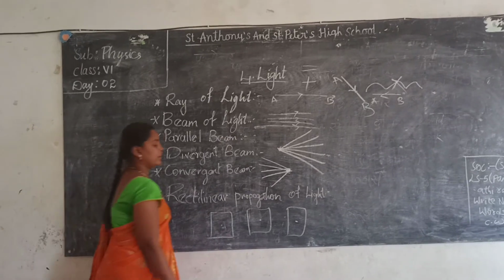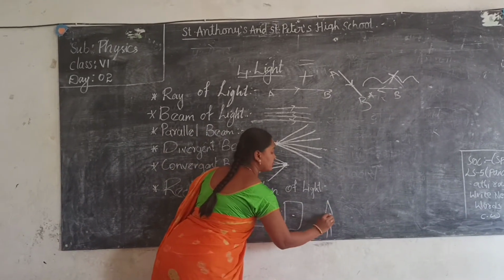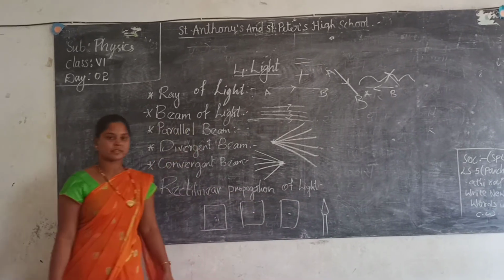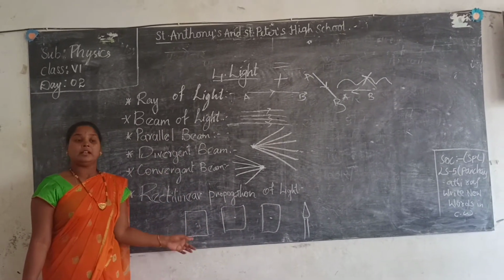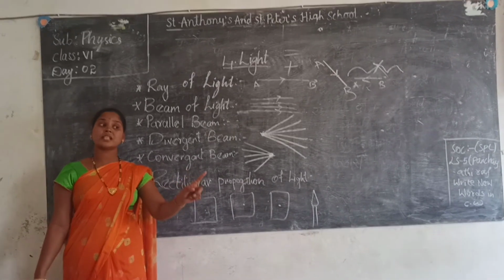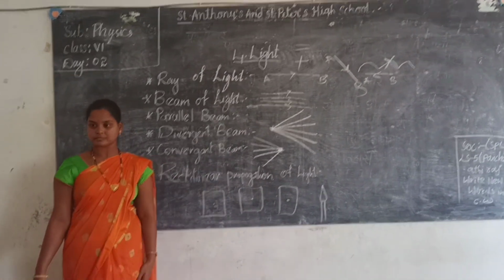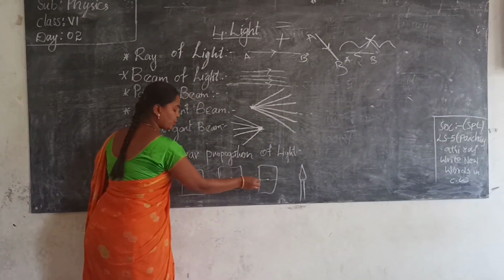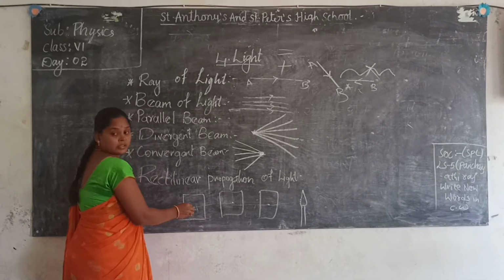Now you light a candle here. From this point, can you see the candle? Why can you see the candle? Because light always travels in a straight line. It comes from this hole to this hole, from this hole to this hole.